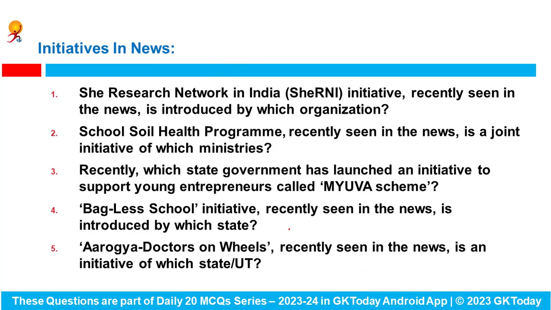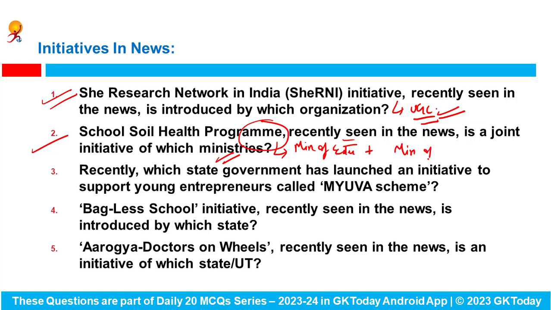Let's talk about some of the important initiatives that came into news. Shri Research Network in India initiative, recently seen in the news, is introduced by which organization? This initiative is a part of UGC, University Grants Commission. School Child Health Program, recently seen in the news, is a joint initiative of which ministries? This program is a joint initiative of two ministries basically. First is Ministry of Education and the second one is Ministry of Agriculture and Farmers Welfare.